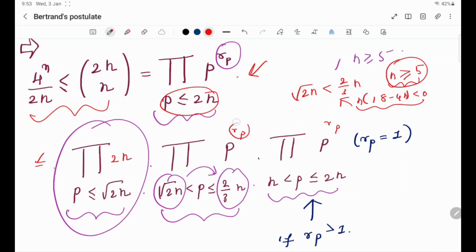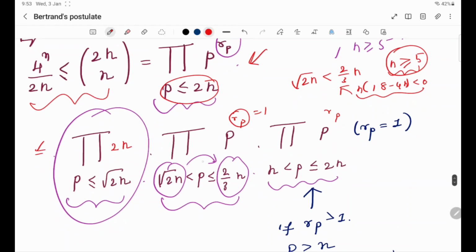Now this rp is going to be 1. Why? Because whenever primes are greater than root 2n, we have found that its index should not be greater than 1, because if it is p squared, what happens? Then p squared is greater than 2n.